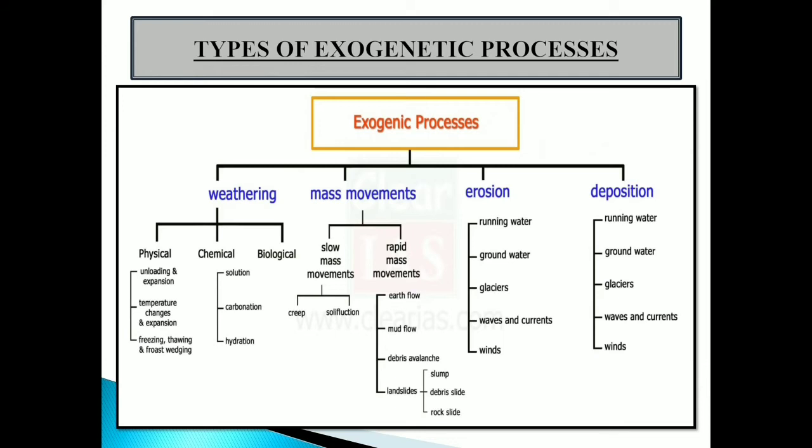In this lesson, that is lesson number 3, exogenetic processes, part 1st, we are going to study only weathering and mass movements and also their subtypes. And in the next lesson, that is lesson number 4, exogenetic processes, part 2nd, we are going to study erosion and deposition.